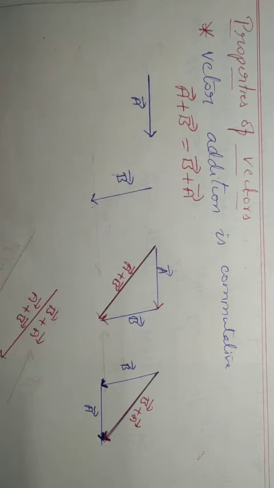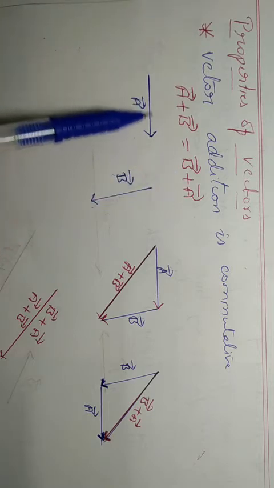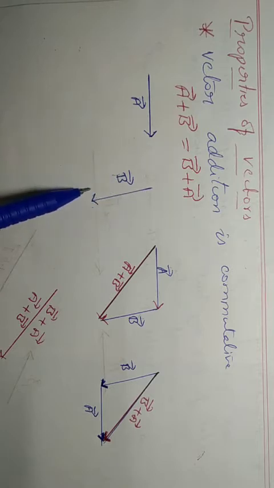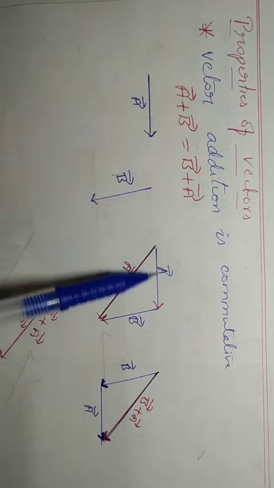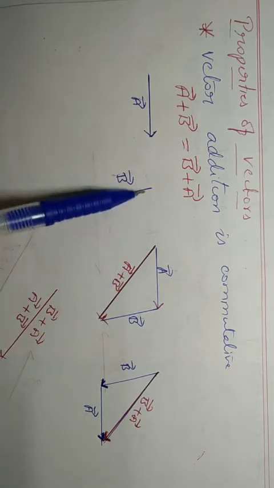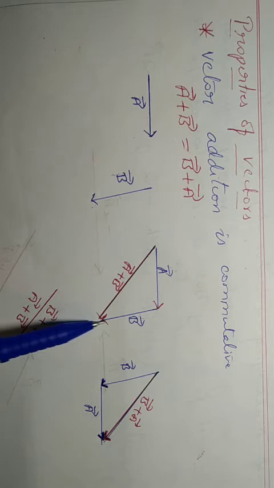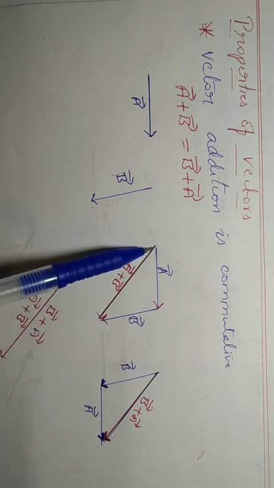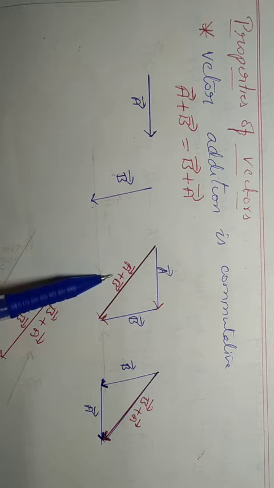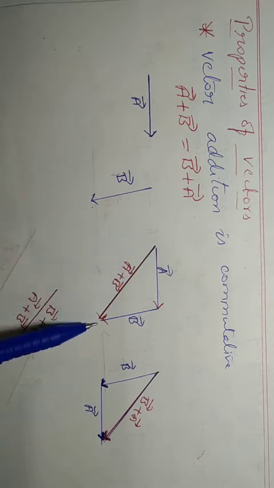Let us see with an example. So this is vector A. This is another vector B. Place the vector A here. Then, to the head of the first vector, join the tail of the second vector. So that is B. Then join tail to head. So this is A plus B. See the direction of the resultant: downward.